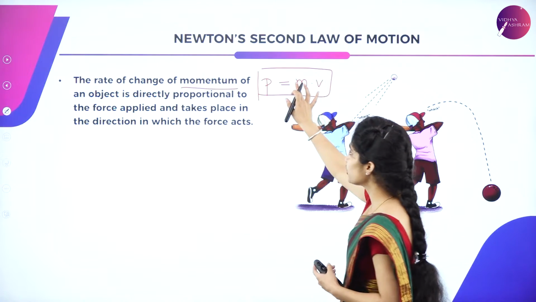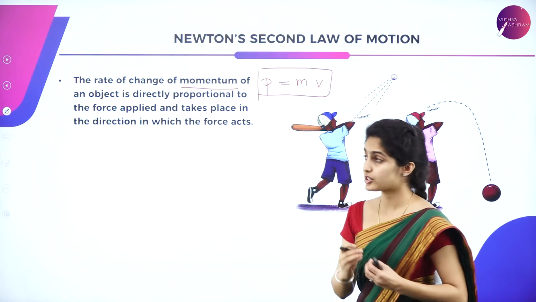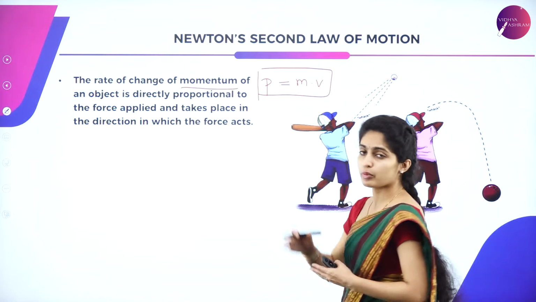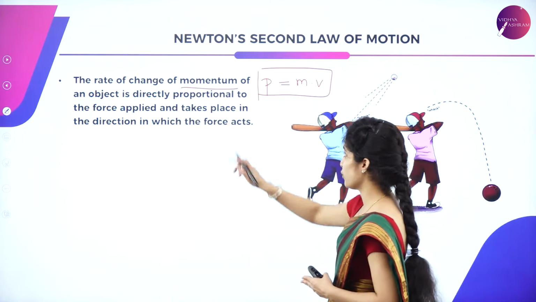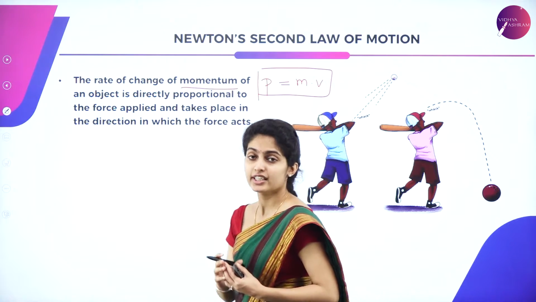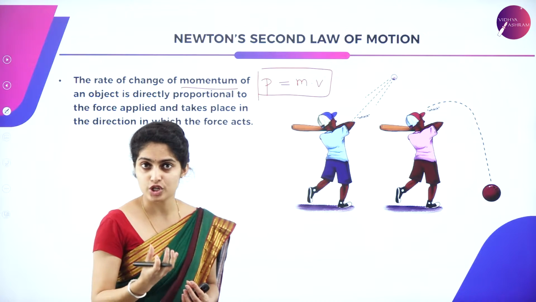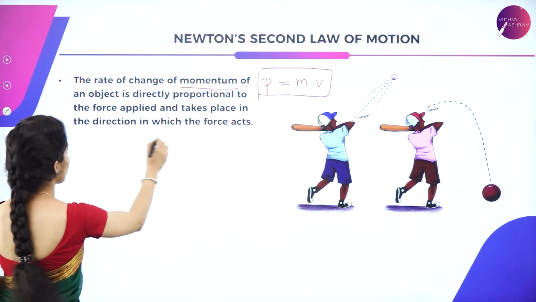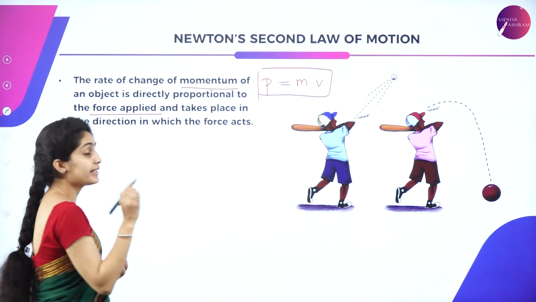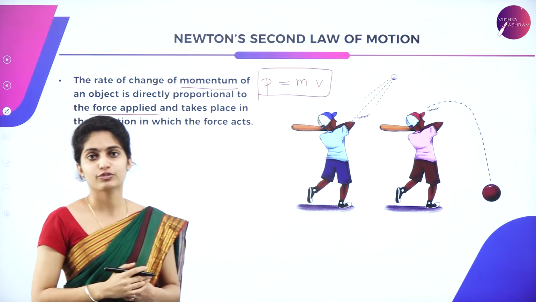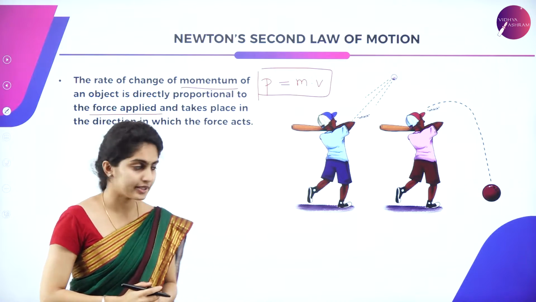So it is a product of mass and velocity. So it is told that the rate of change of momentum of an object is directly proportional to the force which is applied on it, and it takes place in the direction of the force exerted.